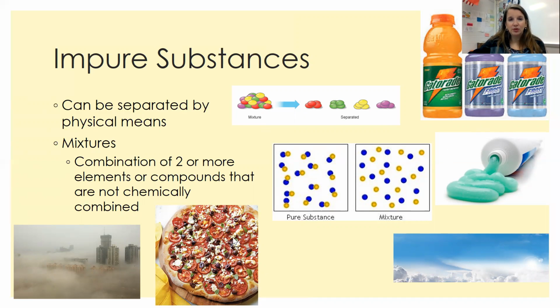Pizza, that's an example of a mixture because it's got a bunch of things on top of it, sauce and cheese and the bread and whatever toppings you want to put on it. Those are all mixtures, okay? Even the air that's around us is a mixture because it has a lot of different gases that are in there. That's why we have a picture of air. So it has nitrogen and oxygen and carbon dioxide and even water vapor, some argon. So there's a lot of different gases that are floating around us.